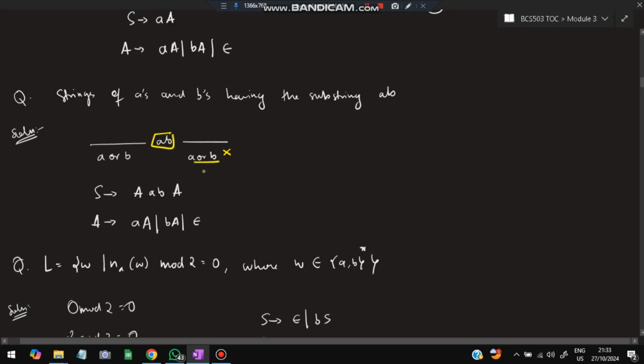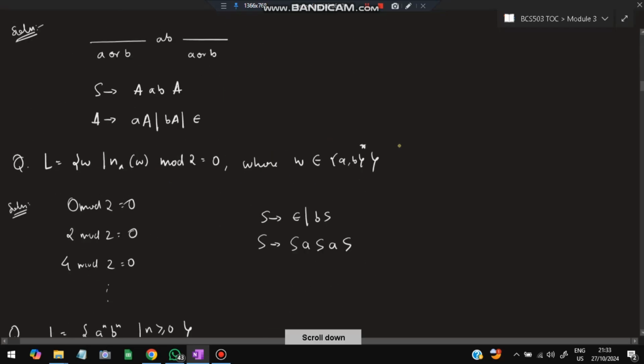So the least string is AB, right? So see here, followed by AB, you can have A in the beginning and capital A at the end, and AB should be there for sure. So this A can either be epsilon or it can be n number of A's or n number of B's in any order, that can be there in the starting or the end. In between, AB should be there definitely. So AB we have directly written here. That was about the strings having A's and B's with substring AB.